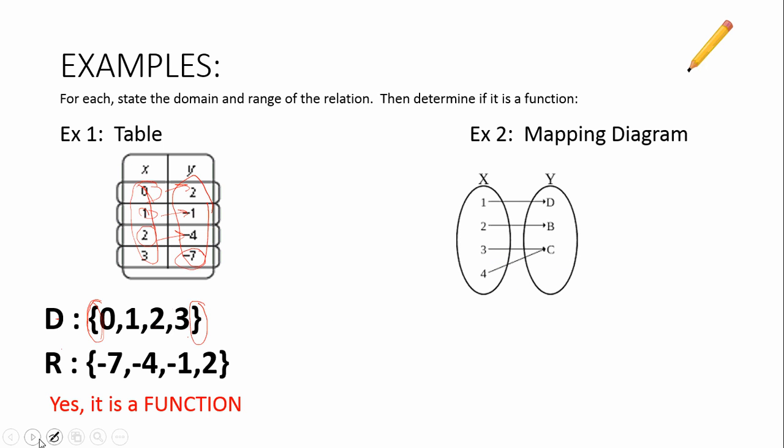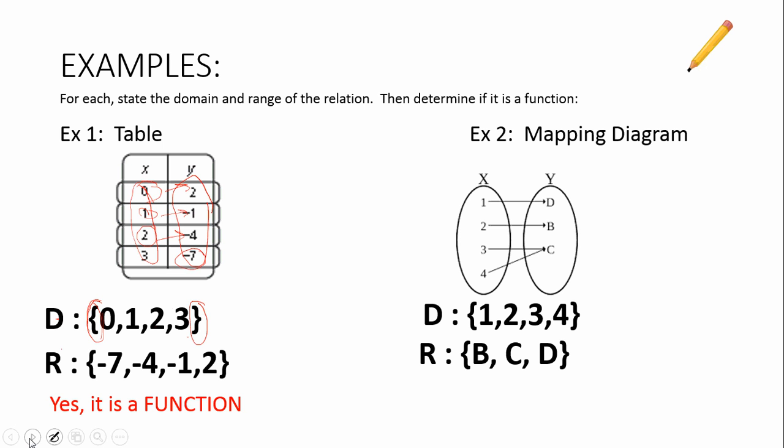So if we were going to go ahead and write a list of domain and range again, the domain is all the X values in order. So the domain is 1, 2, 3, and 4. The range values include letters in this case, so we'll put them in alphabetical order. So the range is B, C, D in alphabetical order.